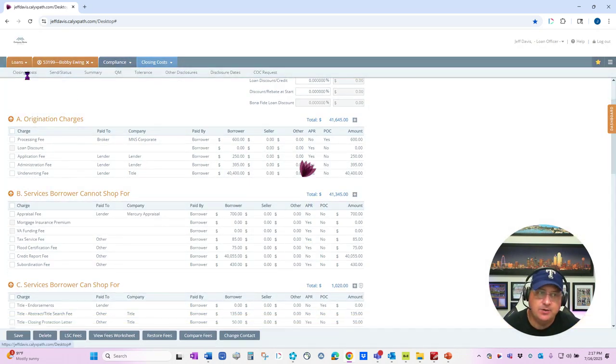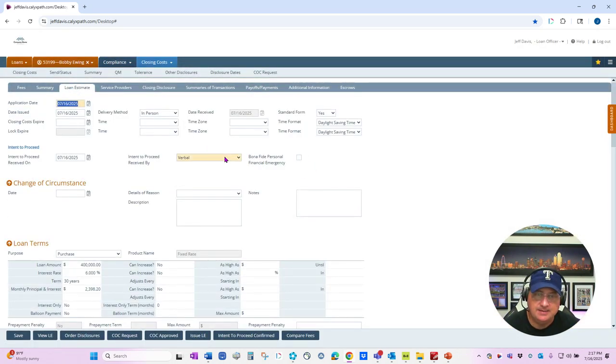So now we're going to go back into our loan estimate screen. Now, there's a couple different ways that you can handle this change of circumstance workflow. I'm just going to show you the functionality, and I won't go too far down into the rabbit hole as far as how it can be configured. I just wanted to show you the tools that are embedded in the system here.